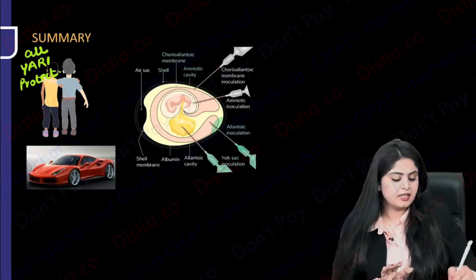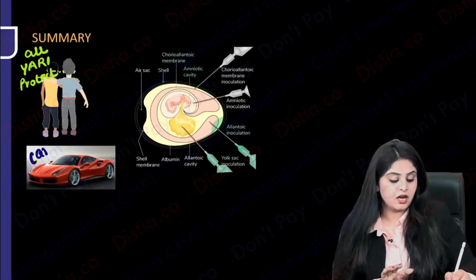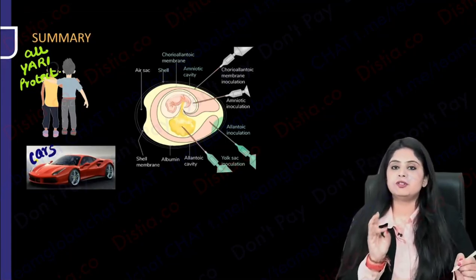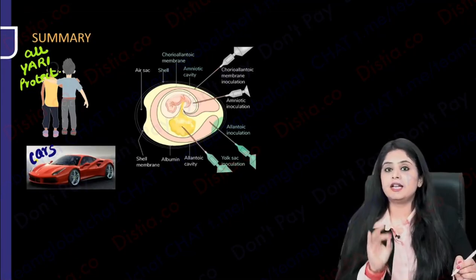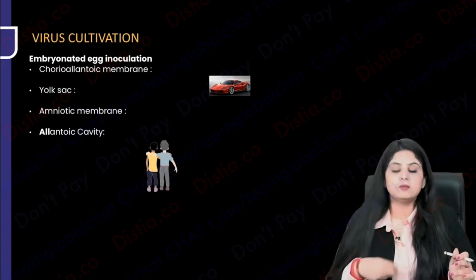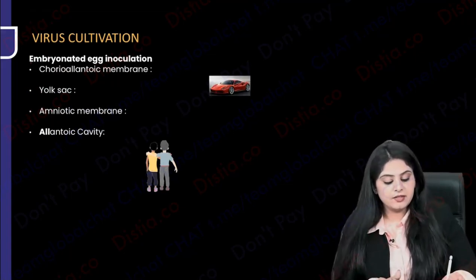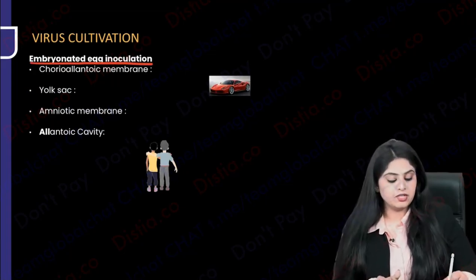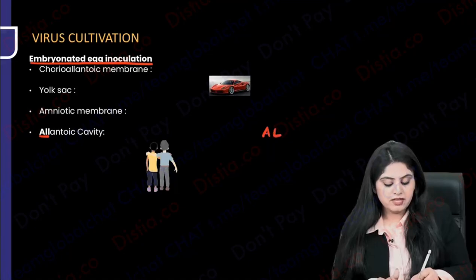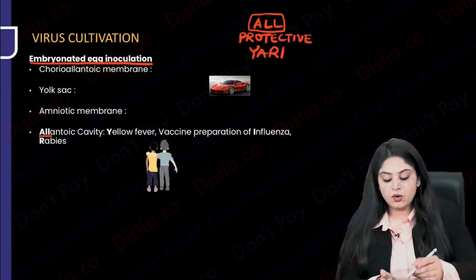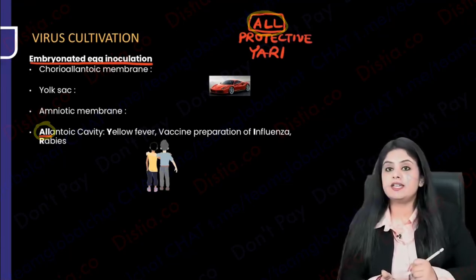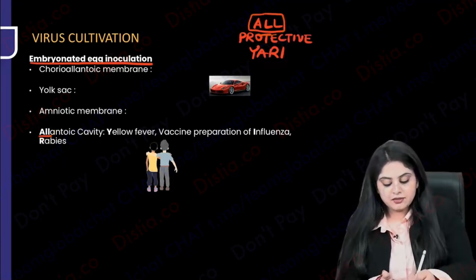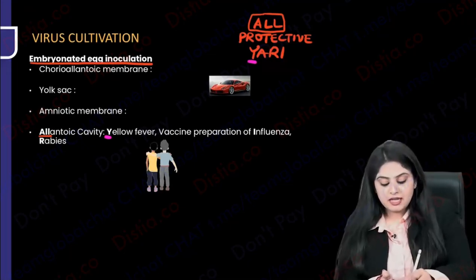That is one mnemonic. Another thing that boys tend to obsess over is cars. So if you remember boys and their possession, obsession with their yaari, protectiveness with their yaari and their protectiveness with their cars, I think this mnemonic is going to be simple. Now when I talk about embryonated egg inoculation, all of them are going to be very, very protective about their yaari. What does the "all" over here stand for? ALL stands for allantoic cavity. And what is the yaari? Y stands for the famous yellow fever. The R is going to stand for rabies and I stands for influenza.